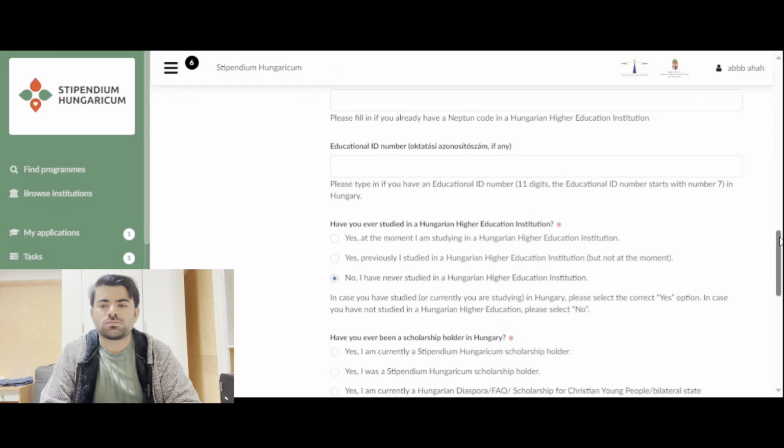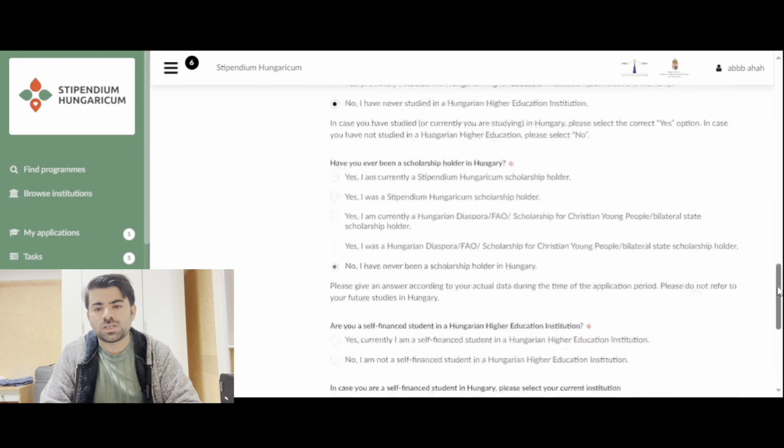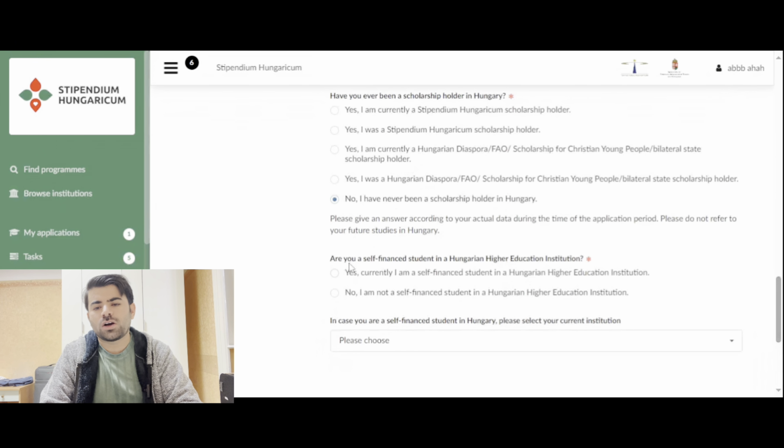And here you can also see, have you ever been a scholarship holder in Hungary? Most of the time, people are selecting no, because they never have been. And this is very important for all of you. Are you a self-financed student in Hungarian higher education? If you are already studying in Hungary, you have to select the yes option, but otherwise, no.